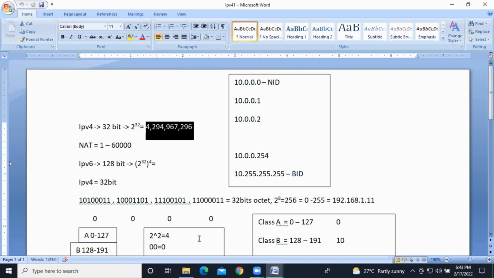Clear? Each octet is 8 bits, so the formula is 2 to the power of 8. How many combinations does each octet have? 256 combinations.